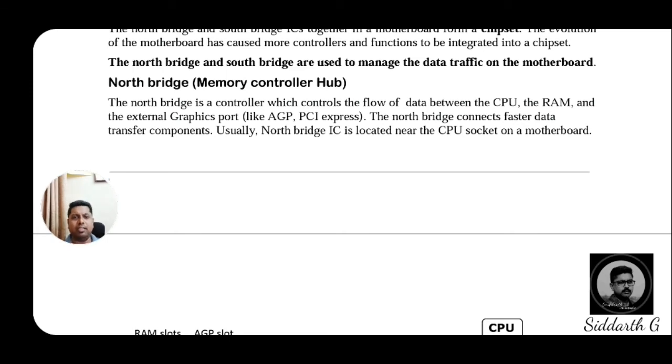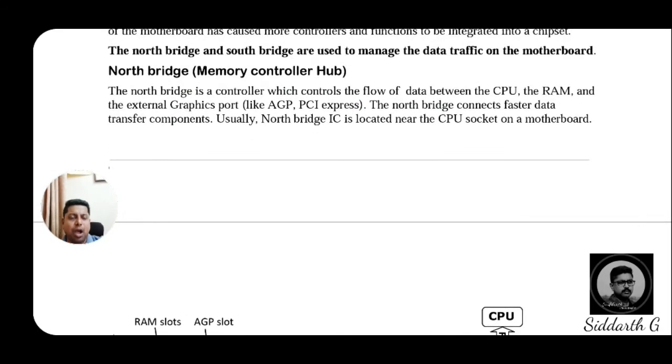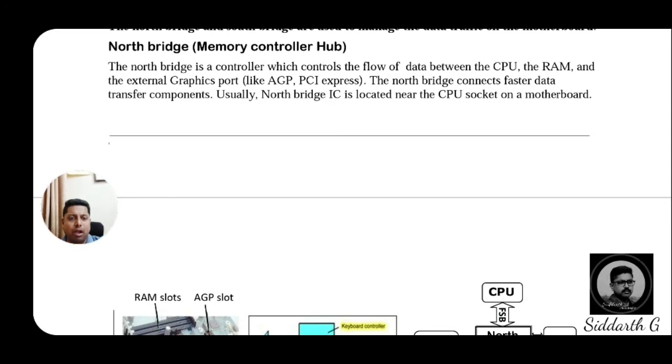We will discuss in detail what is north bridge and what is south bridge. But in general, if you want to say, the north bridge and south bridge are used to manage data traffic. Remember the word, students. It manages data traffic on the motherboard. So this is what north bridge and south bridge will perform. Then, how exactly the north bridge operates, I will show with the diagrams.